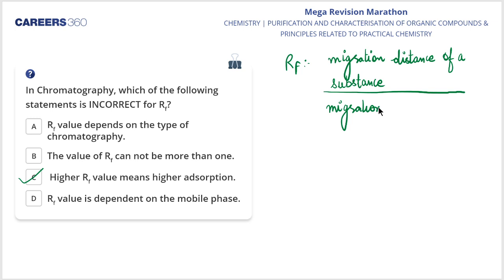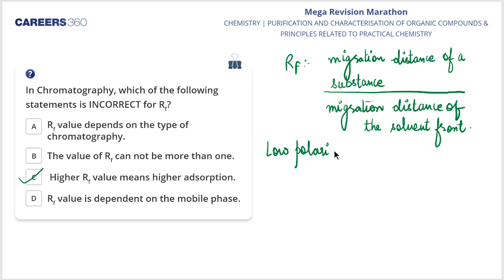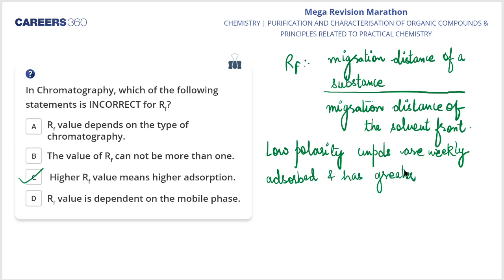Migration distance of the solvent front, my dear students. Is this point clear to all of you? Okay. Now, low polarity compounds are weakly adsorbed and have a greater RF value.